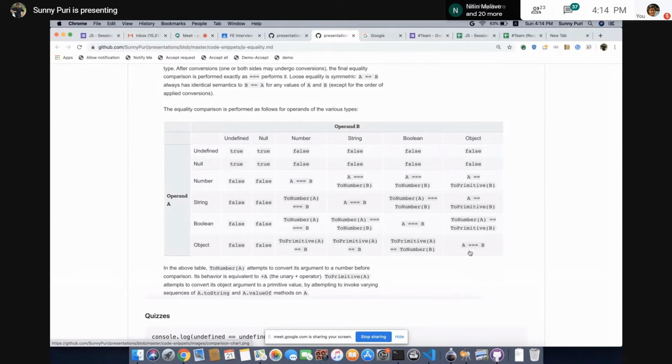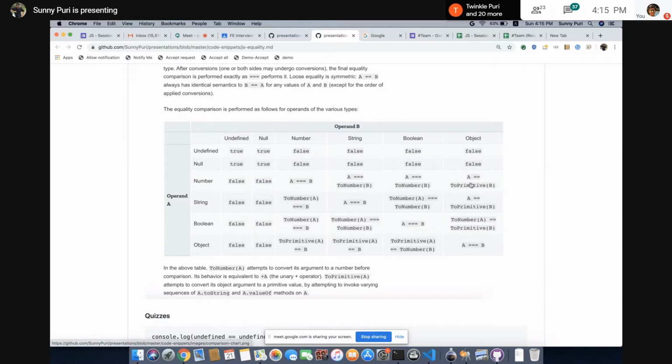Triple equal has a very slight difference. So if you know how double equal is working, you know how triple equal is working. Okay, so we'll go through the algorithm as well. If you observe, we have a number and we have an object. If b is an object, we have to convert b to its primitive. So we'll see what is primitive.